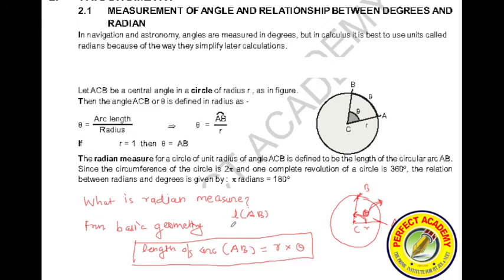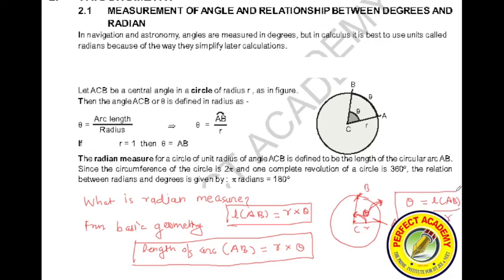We know how to write f of x, so length and bracket AB means L of AB. Length of AB is equal to R, which is radius, times theta, which is angle, right? So can I write theta is equal to length of AB divided by R?